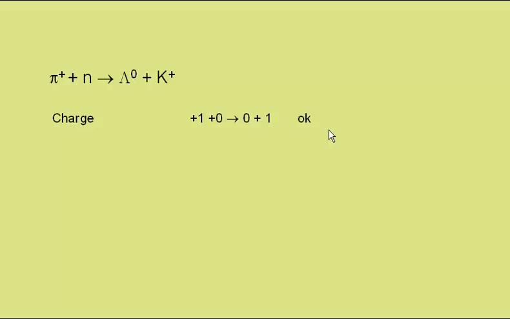So in terms of charge conservation, that's okay. Baryon number. The pi plus has 0 baryon number, the neutron baryon number of +1, the lambda naught a baryon number of +1, and the K plus has 0 baryon number. So, in terms of conservation of baryon number, that is okay.